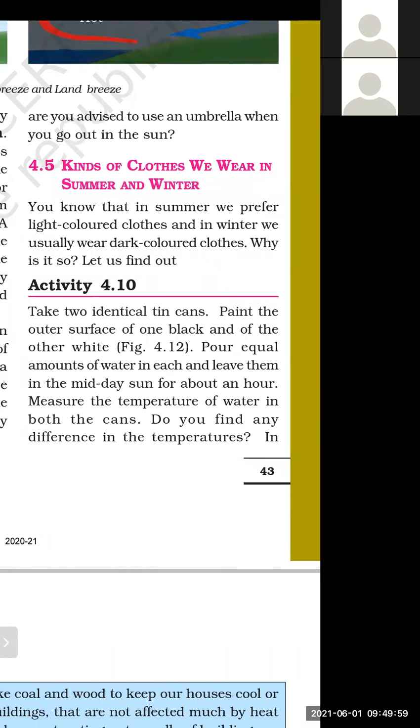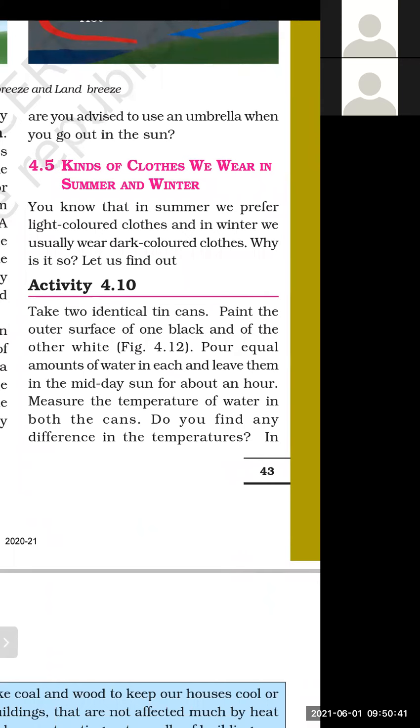And I have announced many a time, science is nothing but to relate our surroundings with us, to find out how this is happening, why this is happening, why this is not happening. This is what science is all about. Science is not to learn a very long question or to find out some numericals. Science is just to relate yourself with your surroundings. What is happening in your surroundings? That is the science. Okay, let's come to the main topic.